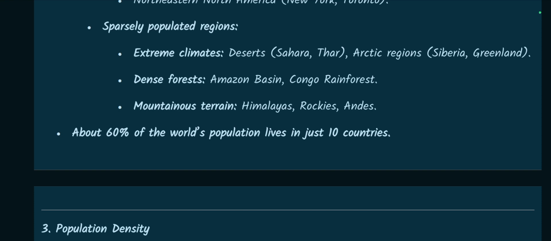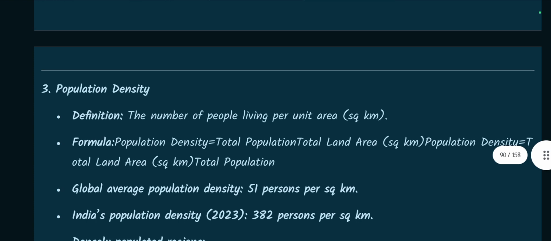Dense forests, Amazon basin, Congo rainforest. Mountainous terrain, Himalayas, Rockies, Andes. About 60% of the world's population lives in just 10 countries.